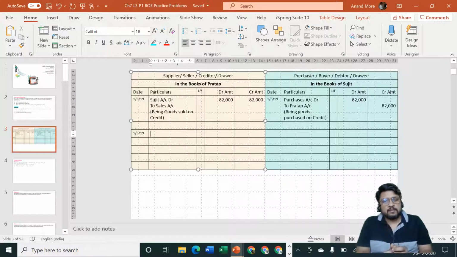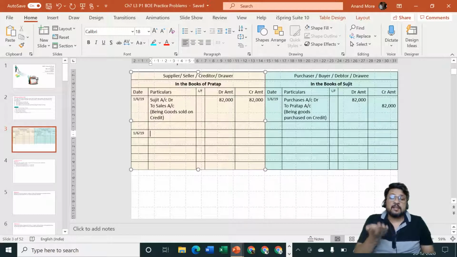This bill is the written proof that the amount is receivable from Sujit. So I will not call it just a bill, I will call it as bills receivable.